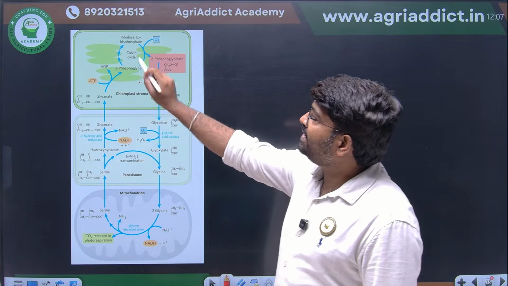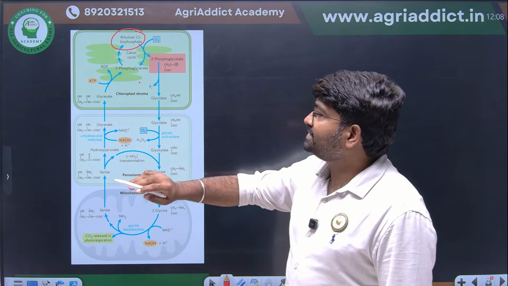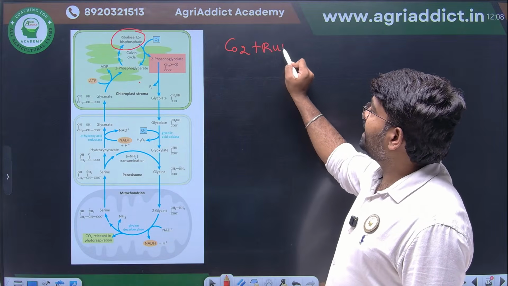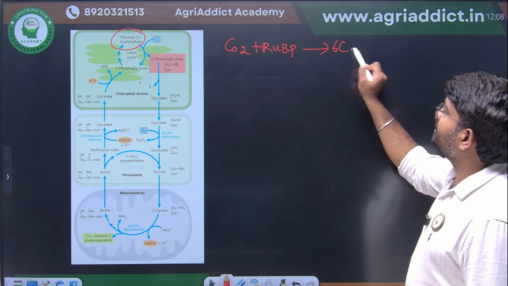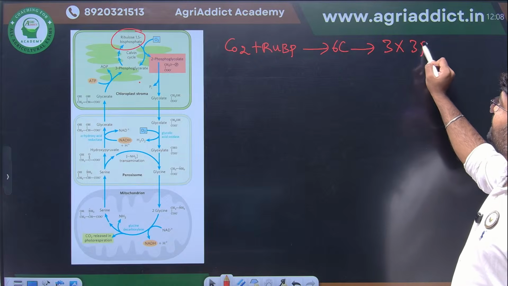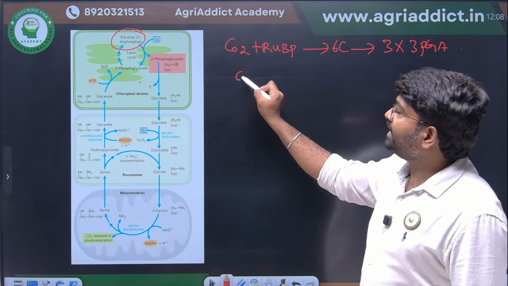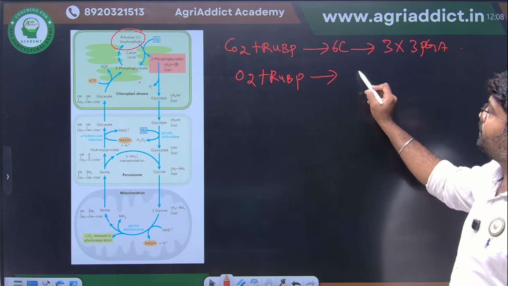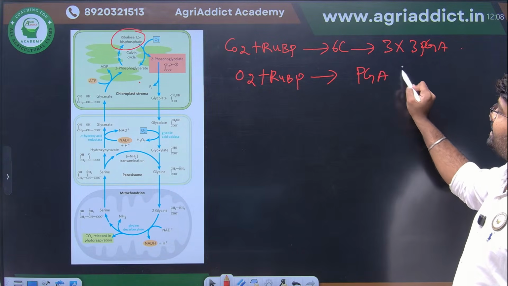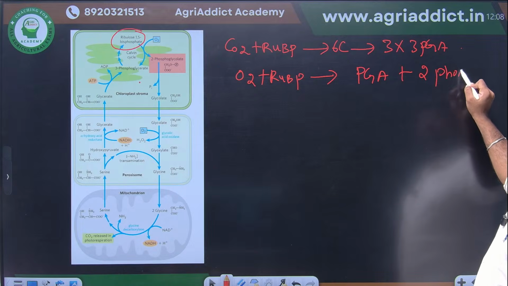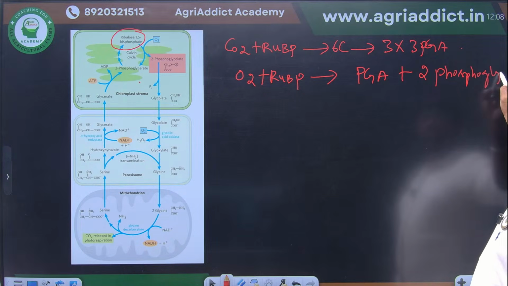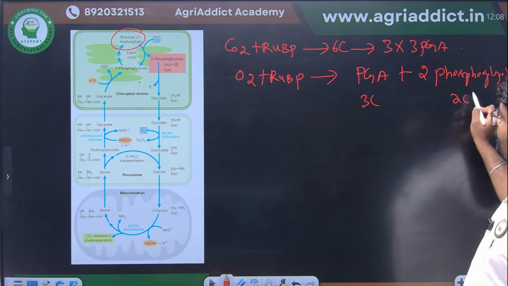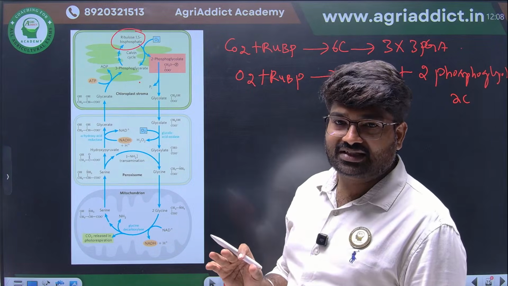You see here, the RuBP molecule is there. If CO2 comes here, CO2 plus RuBP forms a 6 carbon compound, which leads to formation of 3-PGA. If oxygen is there with RuBP, that will lead to formation of two compounds. One is PGA, and the second compound is 2-phosphoglycolate. This is 3 carbon, this is 2 carbon, total 5 carbon. I hope this is clear for everyone.